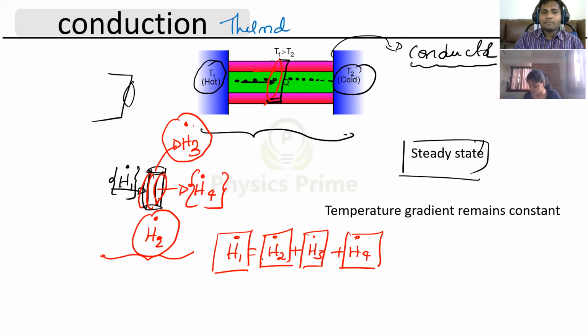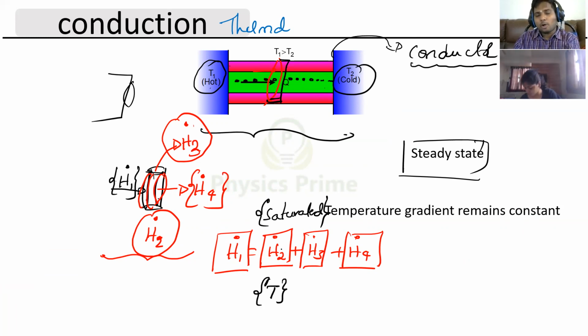Now, after some time, slowly some energy will be absorbed, and after some time it comes to a saturated state, or not? Saturated state means this end will attain some temperature, that temperature will remain constant, and there will not be any further heat absorbed at that end. Got it?